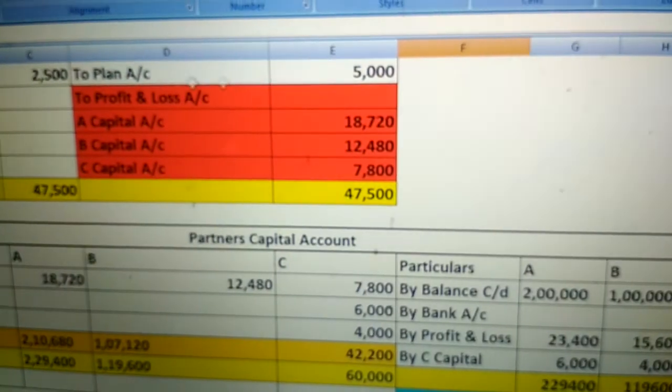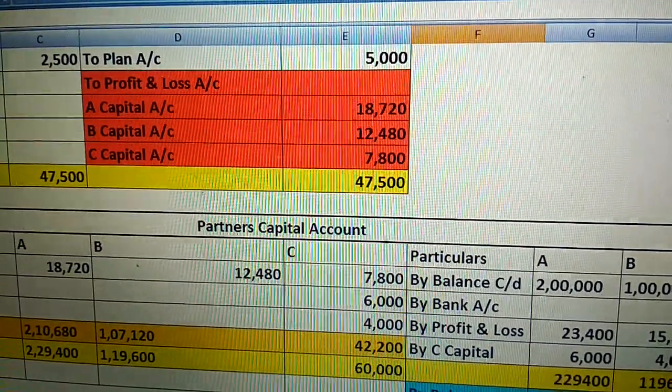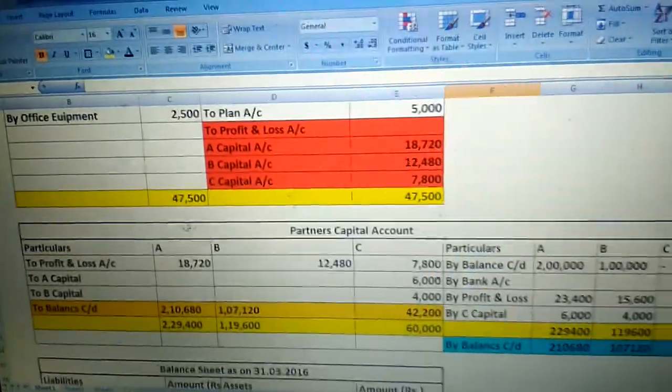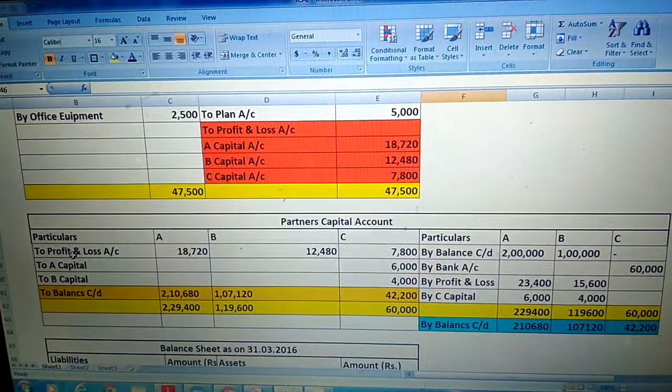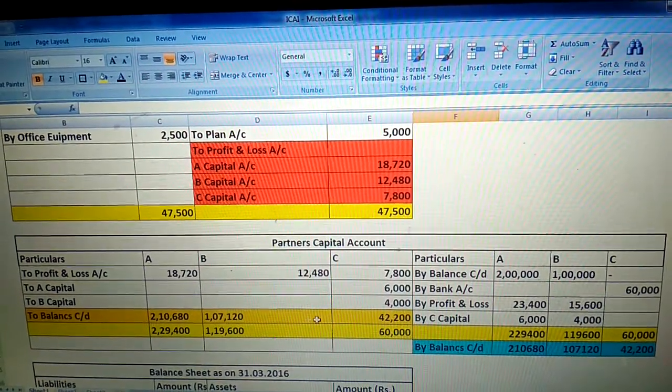Again here the loss is distributed to all the partners including the new partner. Why? Because they never change the asset and liabilities value. That's why the loss is transferred to the debit side. Because all the expenses and losses are debited here.